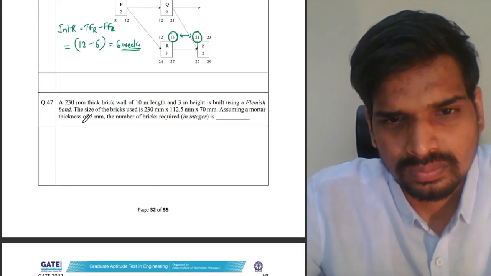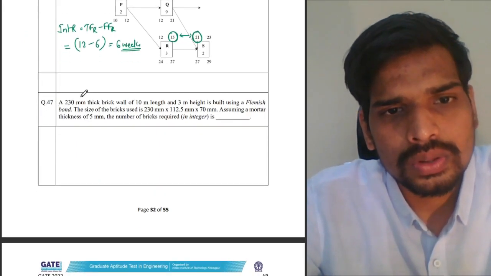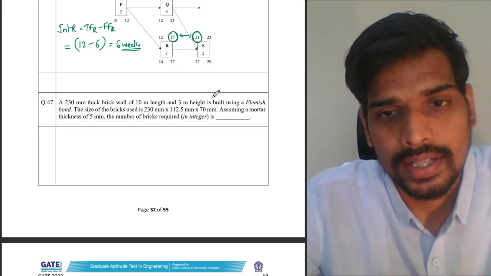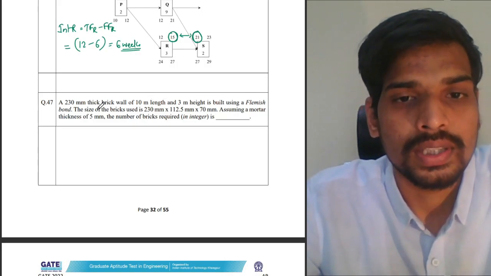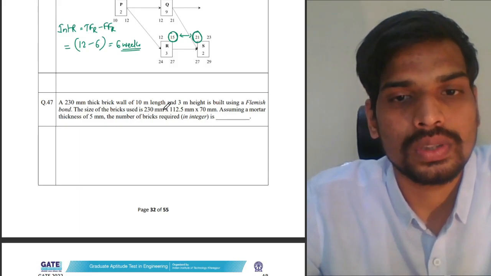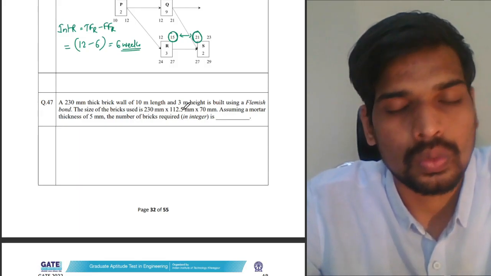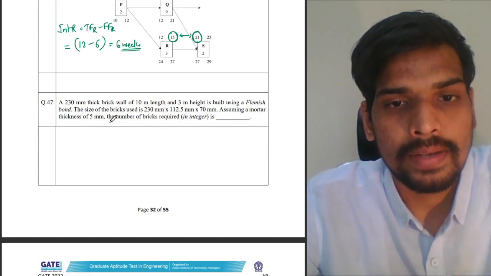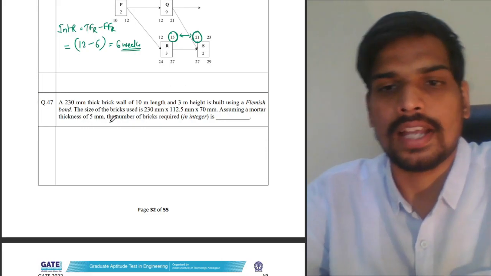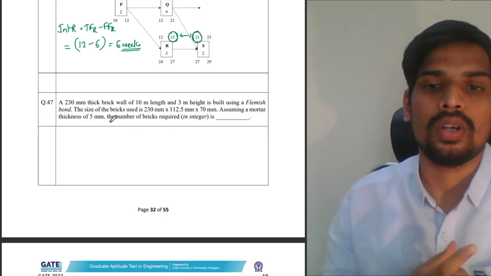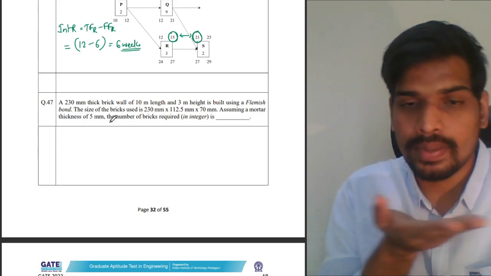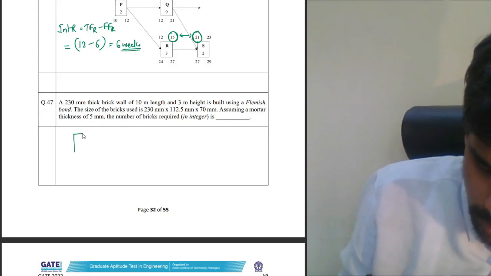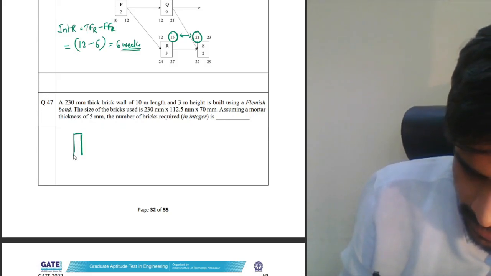Next one, a 230 mm thick brick wall of 10-meter length and 3-meter height is built using Flemish Bond. Size of the brick used is given as 230 by 112.5 by 70 mm. Using mortar thickness of 5 mm, the number of bricks required is dash. So it's mentioned as Flemish Bond. So you need to first find out the number of bricks in one course. So in each course, Flemish Bond will have alternating headers and stretchers